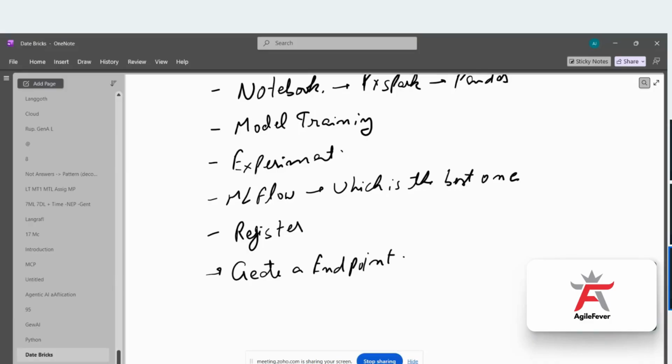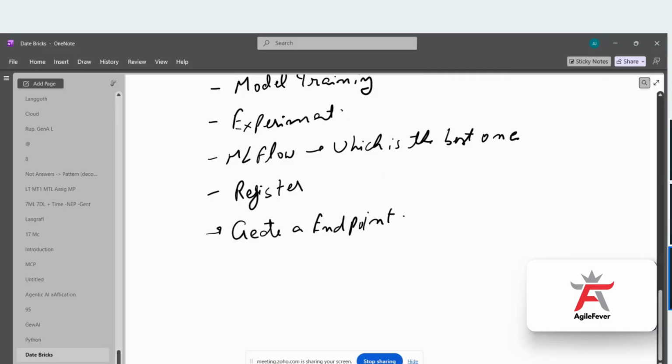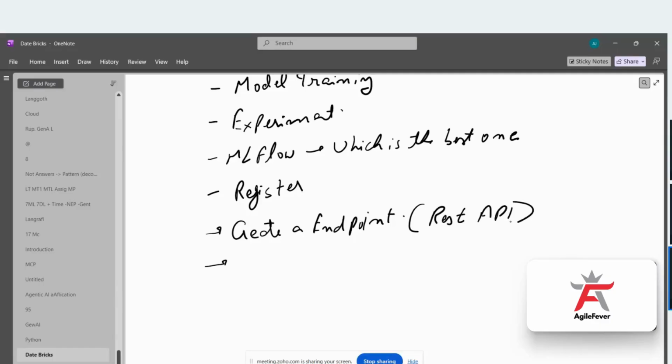We have created the model, we have finalized the model, but we have to create a REST API also for that, so that other people can also start using it. If I want to use it in AWS, or in some other platform, I can simply start using the endpoint for it. So we'll be creating an endpoint for it. Using this endpoint, this will create a REST API for me. Now I will be calling this API in our Python code, maybe in VS Code, to create the UI part.